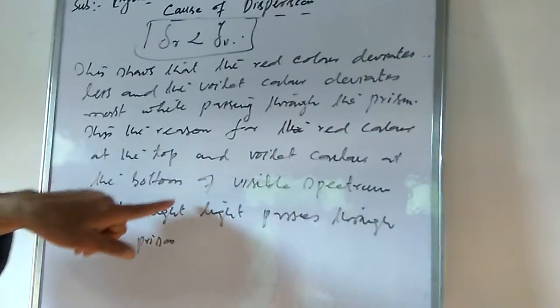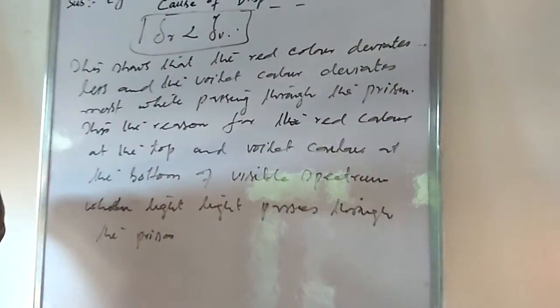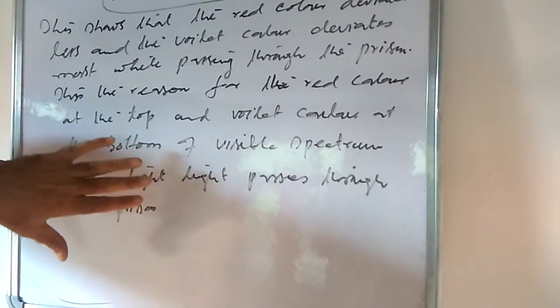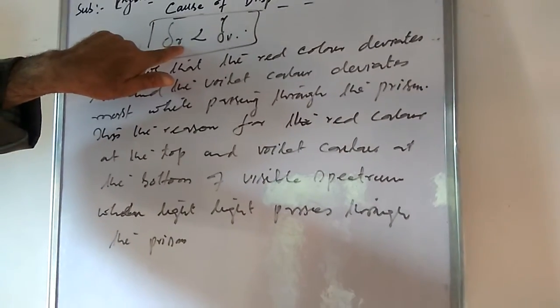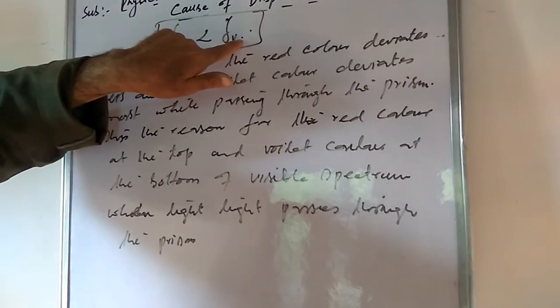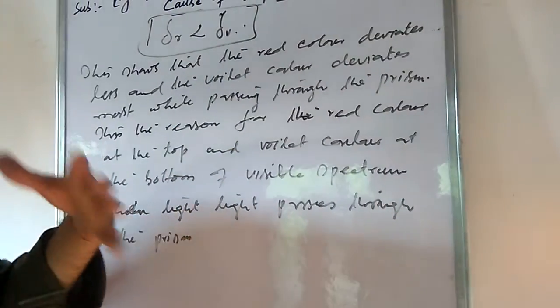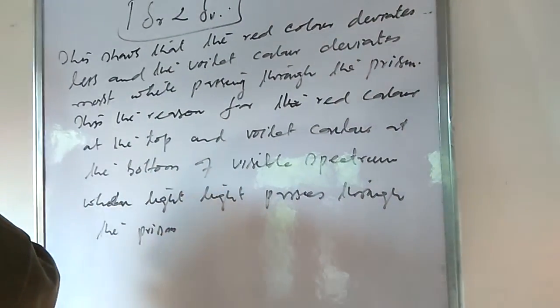That means this is the reason why the red color is seen at the top of the spectrum and violet color at the bottom of the spectrum. The reason for this is that the deviation for the red color is least and the deviation for the violet color is most when the white light passes through the prism. This is the cause of dispersion, dear students.